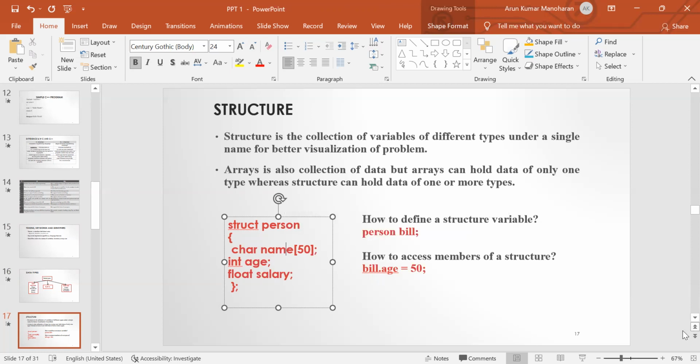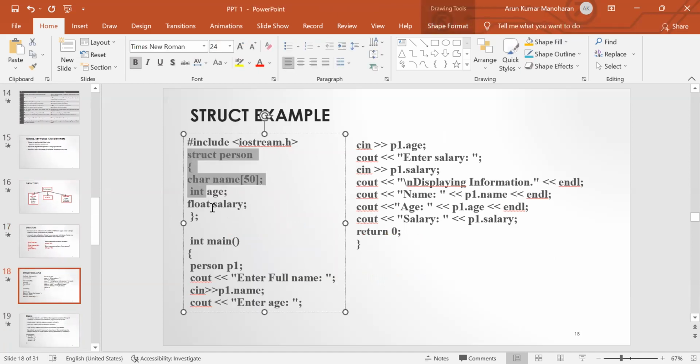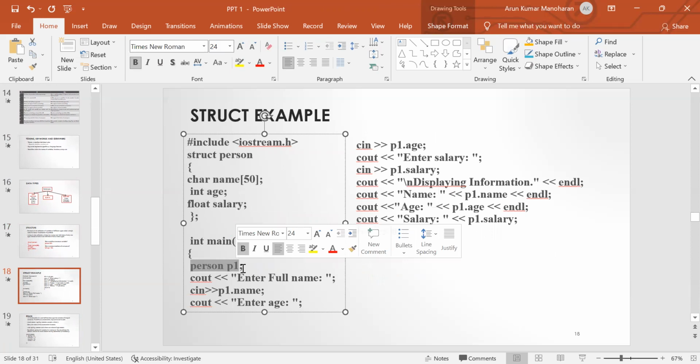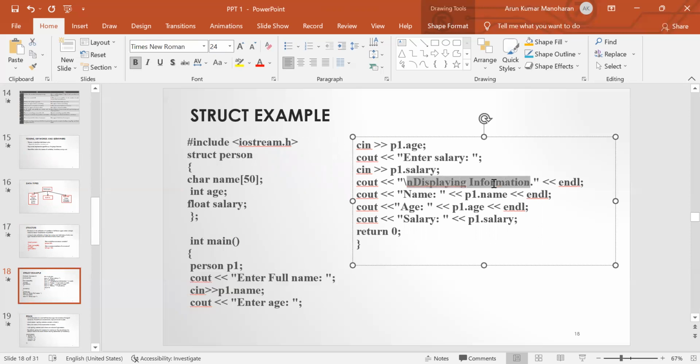Next we are going to discuss a simple program for the structure concept. In this program, this is the structure declaration. Inside the main function, we declare a structure variable named P1. By using P1, we access the structure members: P1 dot name, P1 dot age, and P1 dot salary. At runtime we read the values of name, age, and salary using the cin object. Next we display this information about the person, name, age, and salary, by using the cout object.